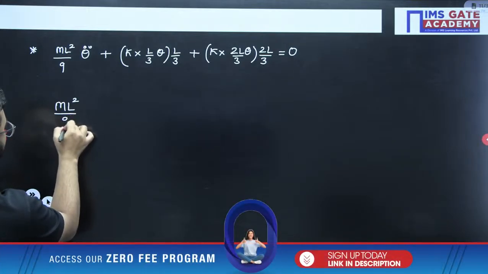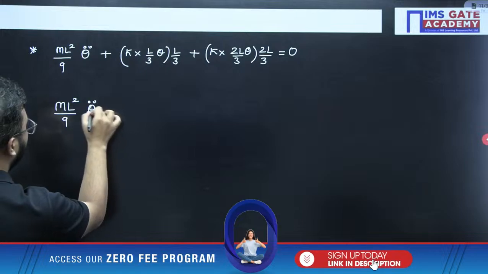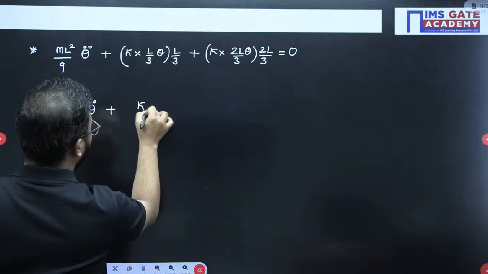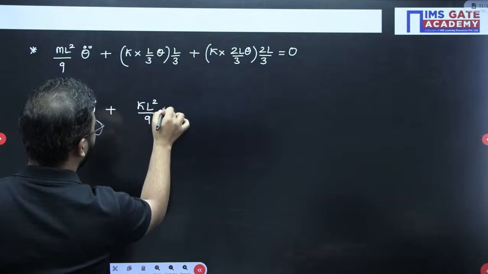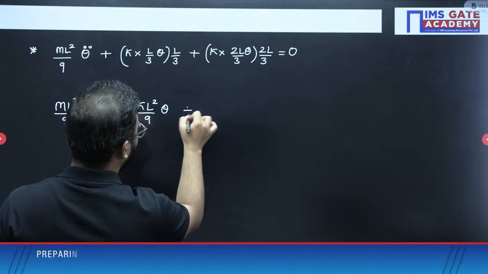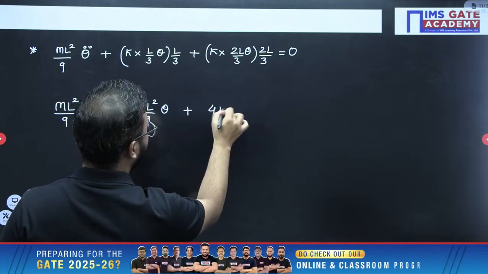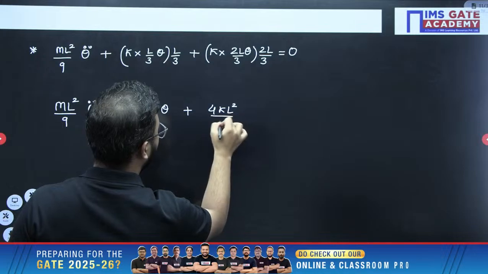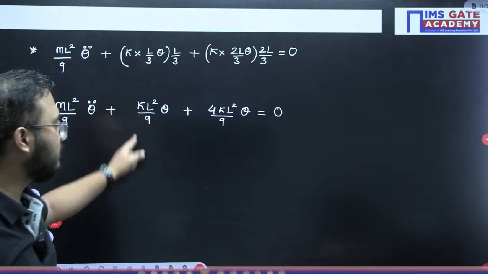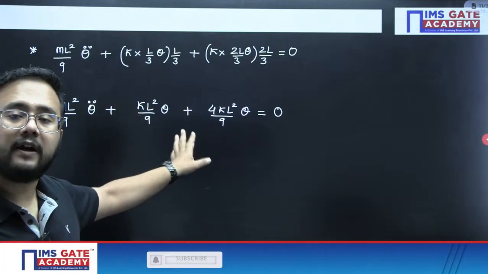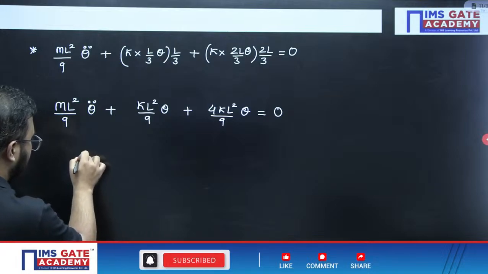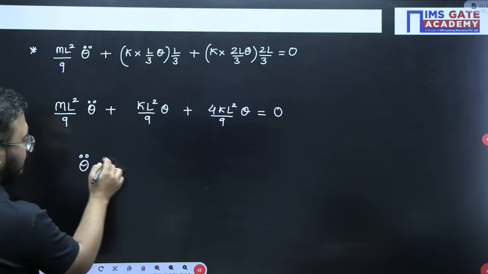ml square by 9 theta double dot plus kL square by 9 theta plus 4kL square by 9 theta equals to 0. Now kL square by 9, 4kL square by 9, it becomes 5kL square by 9, and I can write this equation directly here, keeping theta double dot coefficient as 1.